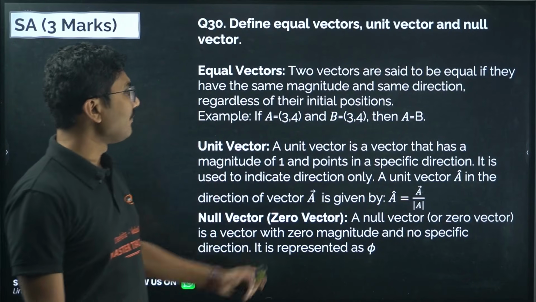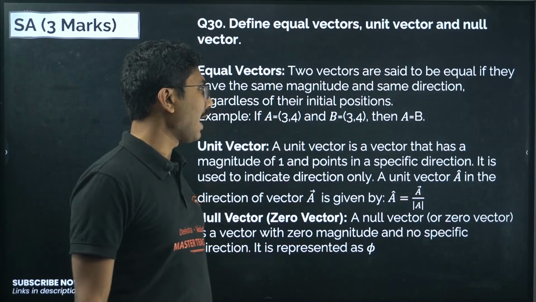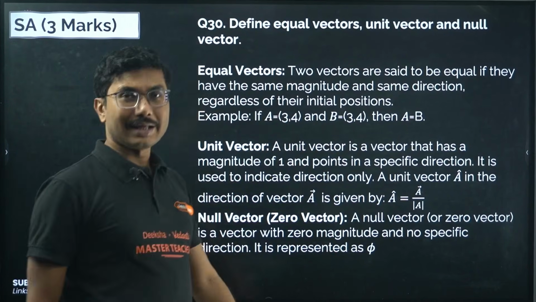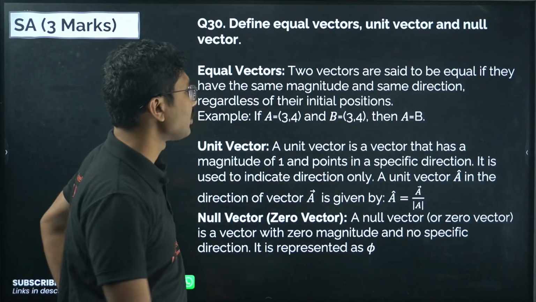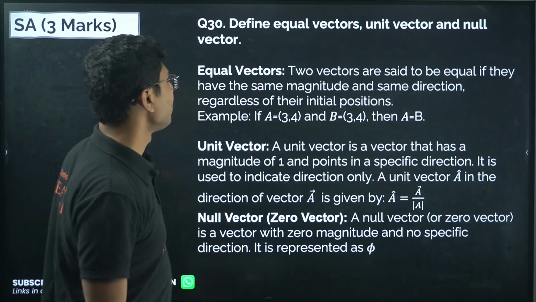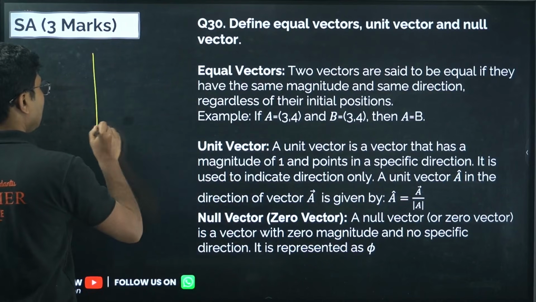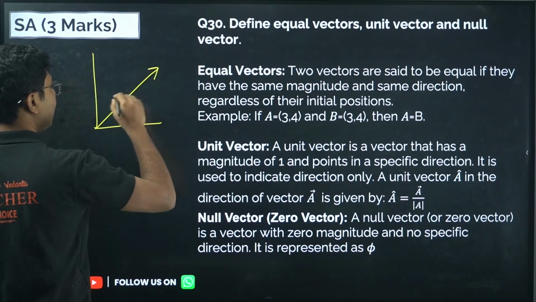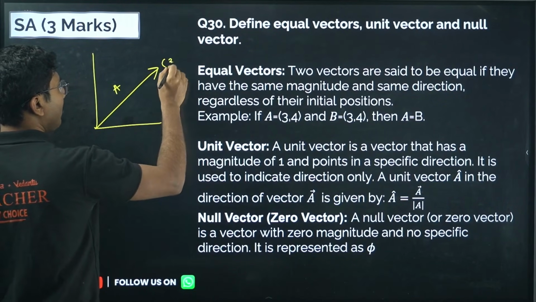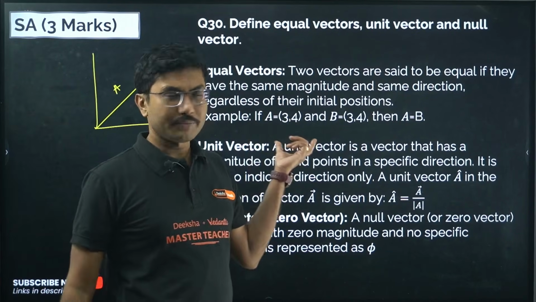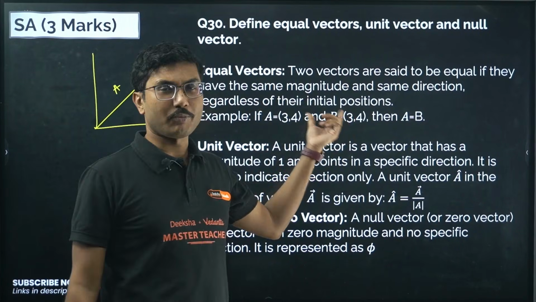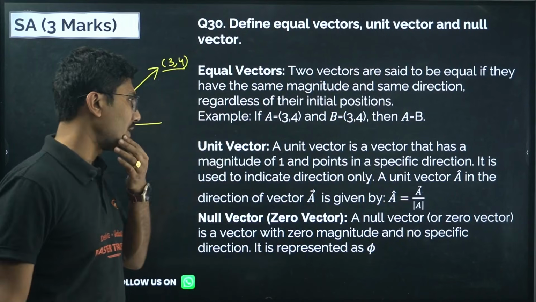So for example, if a is (3, 4) and b is (3, 4), then both of them have a equals to b. Position vector, we are talking about position vector over here. So (3, 4) means obviously this is a. So this is a position vector of (3, 4). B is also the same point, then definitely they are equal vectors.